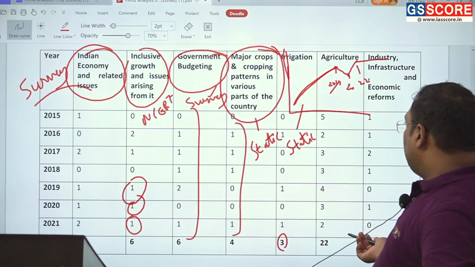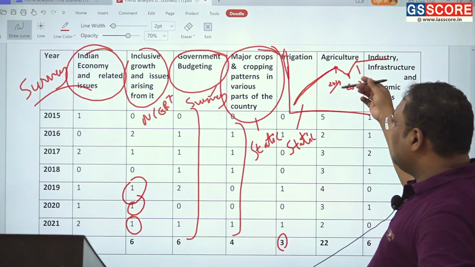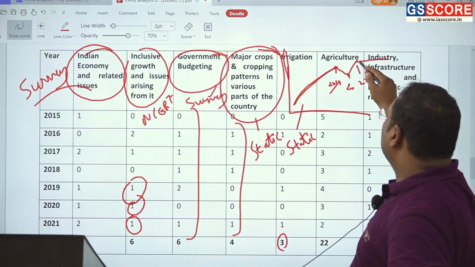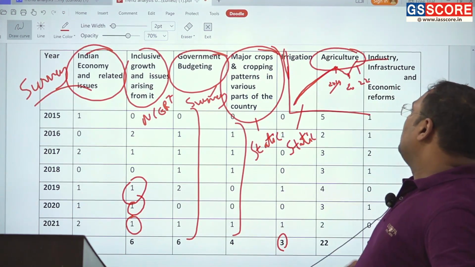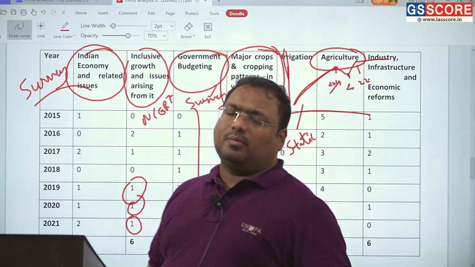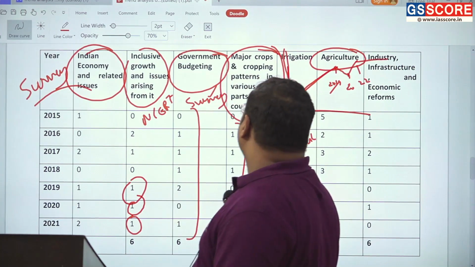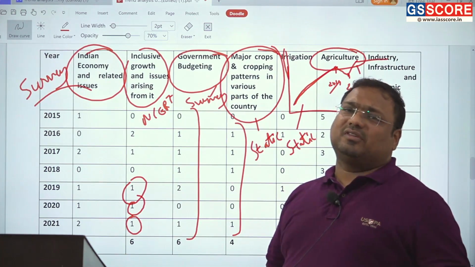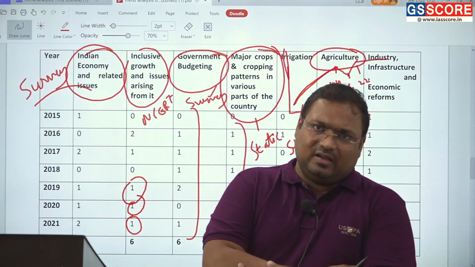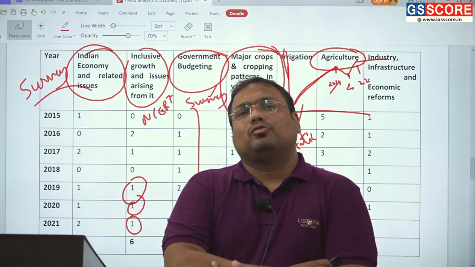And it is this last section, agriculture, from where we have seen the maximum number of questions. Agriculture is a big topic with a multitude of subtopics. It covers agriculture markets, MSP, APMC, FCI, and PDS also.